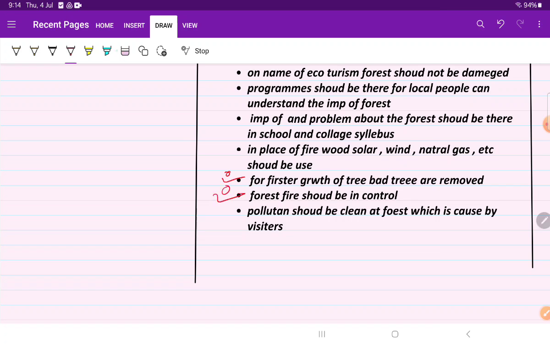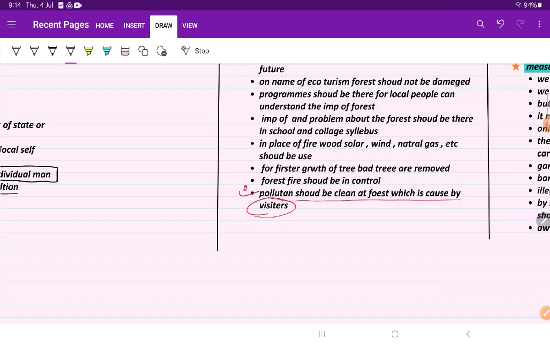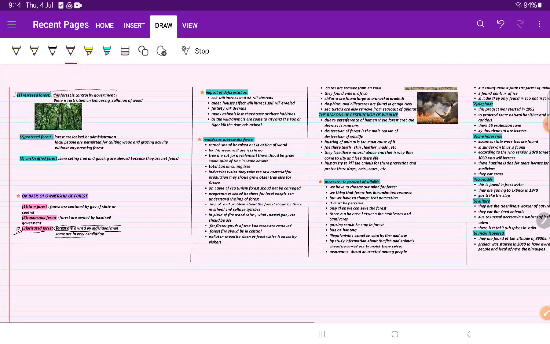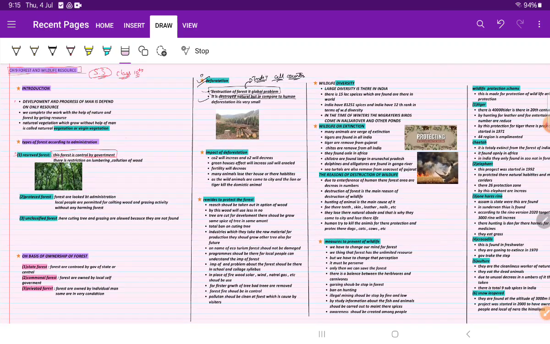Now the forest fire should be kept in control by patrolling, and other human activity should be banned. By this the forest fire will be in control, and special arrangements and training should be there for the forest department. Now the pollution made by the visitors should be cleaned every day and every month, by which the forest will be clean and not polluted.